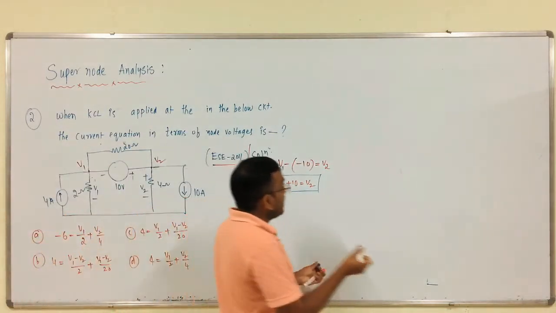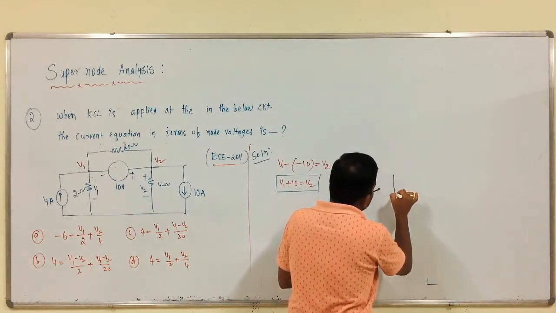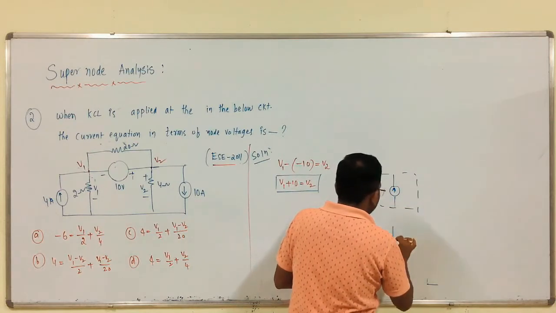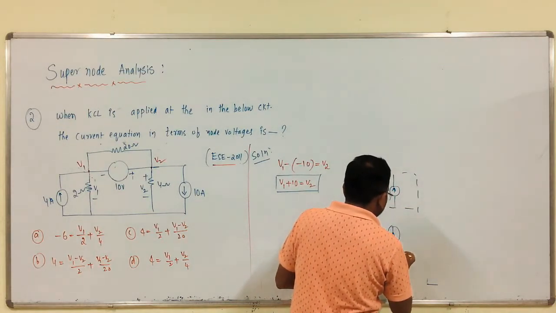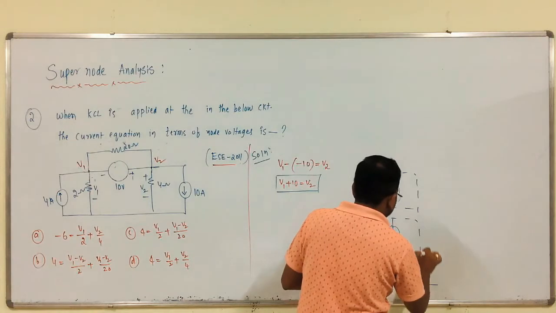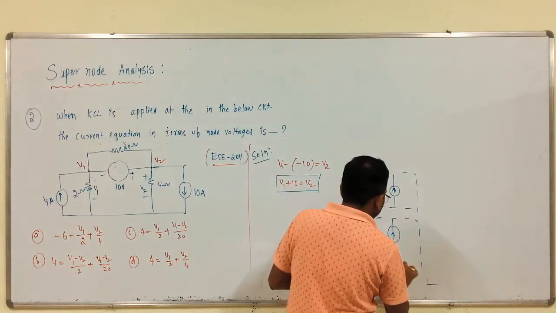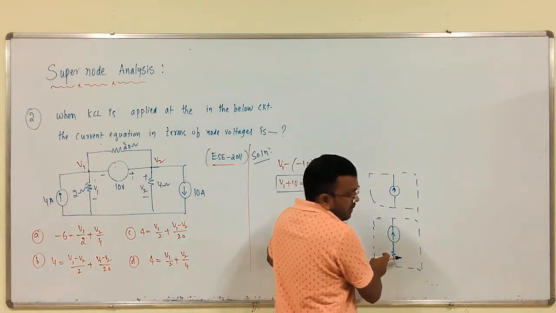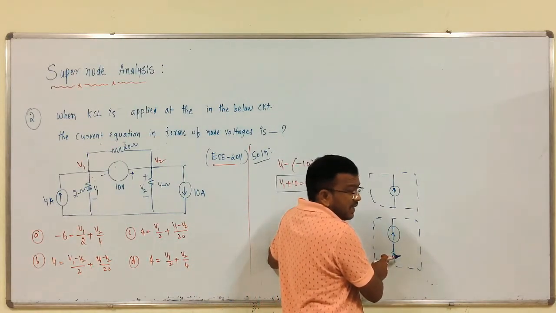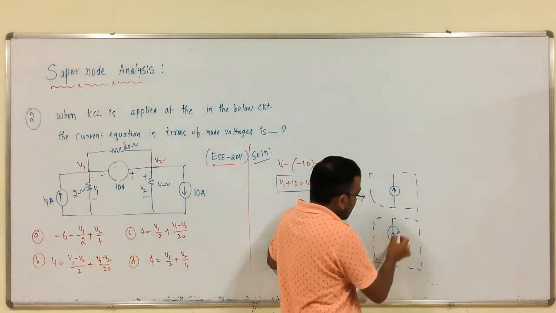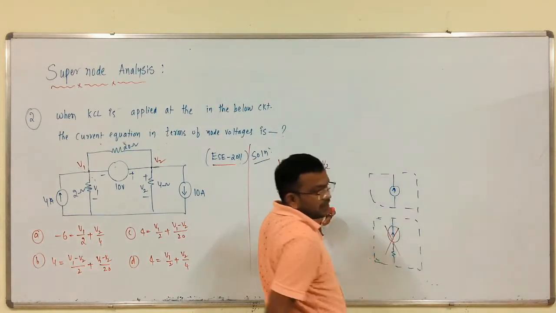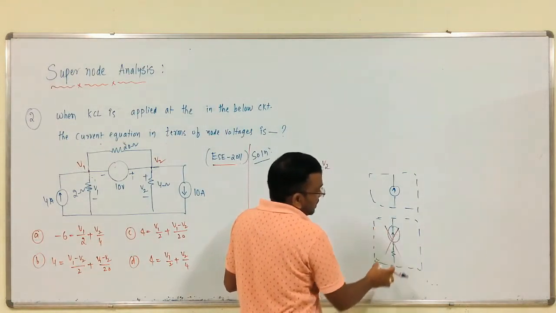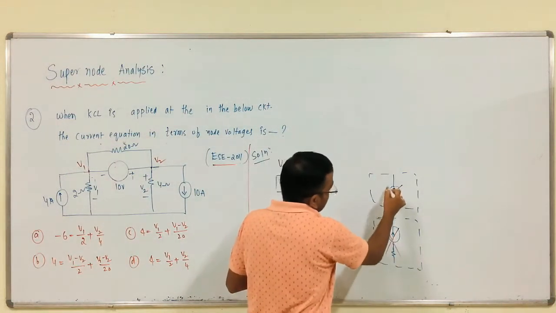What we have observed in case of super mesh analysis, if we have a current source in series with a resistive branch, whatever may be the resistive element, whatever may be the branch connected in series with the current source, we can exclude this part. Between these two meshes, we are excluding this part, right?